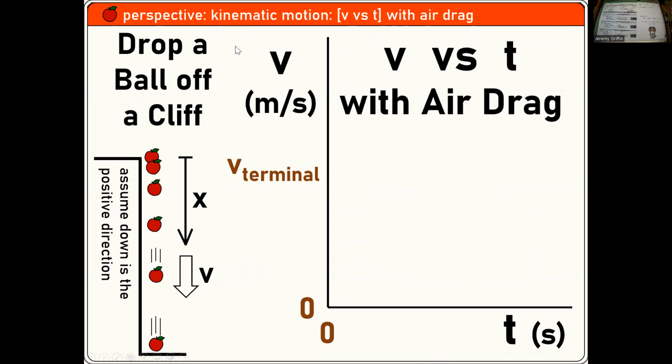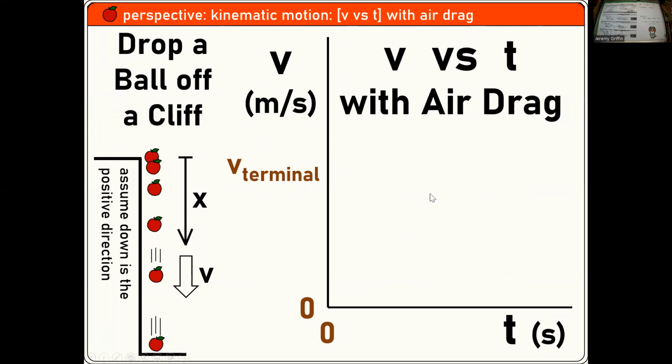All right, let's go back to V versus T. So this is velocity versus time for a falling object. Say it's falling off a cliff. But now let's consider air drag. What is that graph going to look like? Well, I bet during the first second or two of falling, when air drag is really little, it's going to be pretty close to a vacuum. You guys know what this graph would look like in a vacuum, right? It just increases at a constant rate.